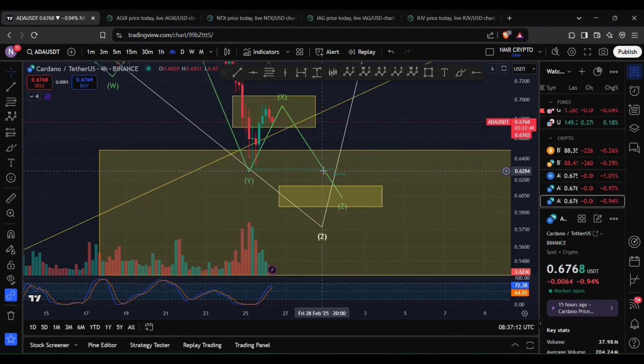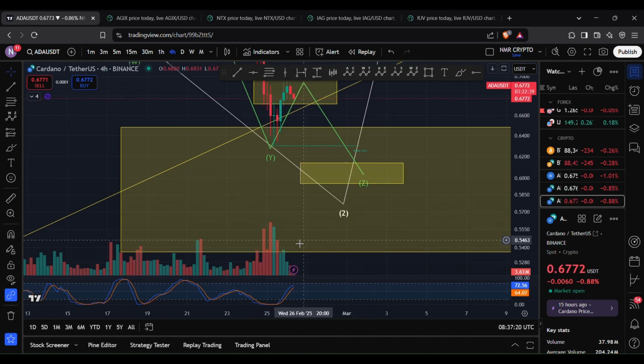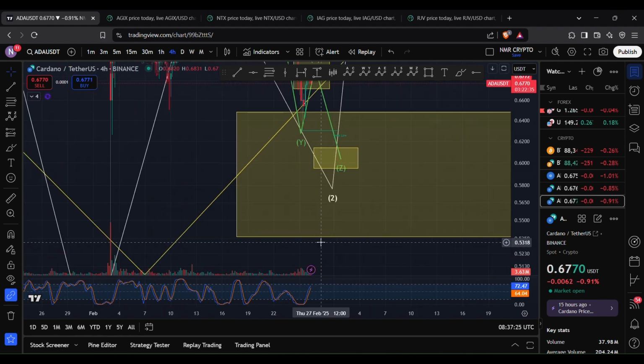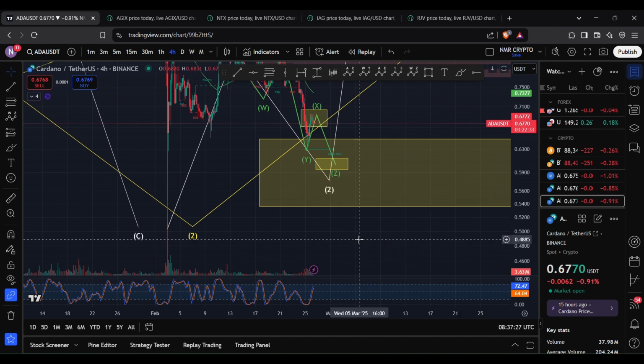Nevertheless, smart money concept is indicating that we do have a weak low at 63 cents. And so that further confirms that there is some more room to the downside. And we also are reaching that overbought region. And so it is just a matter of time really before we start to see major sell-offs.